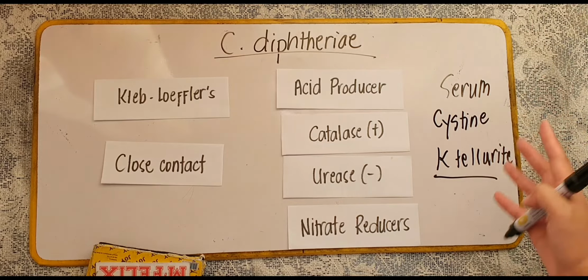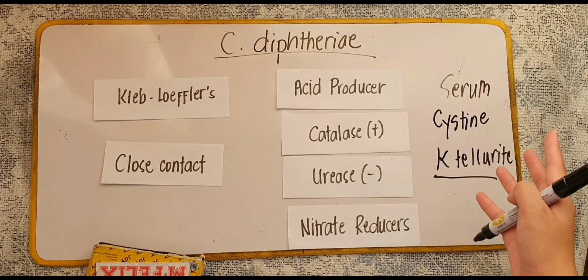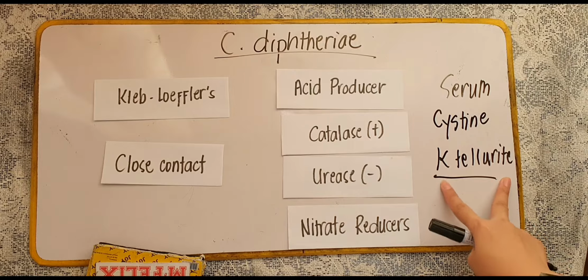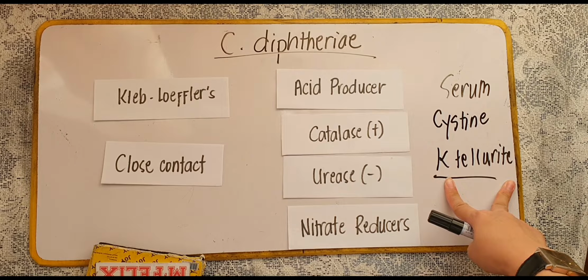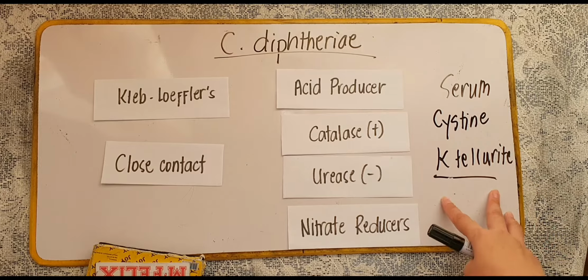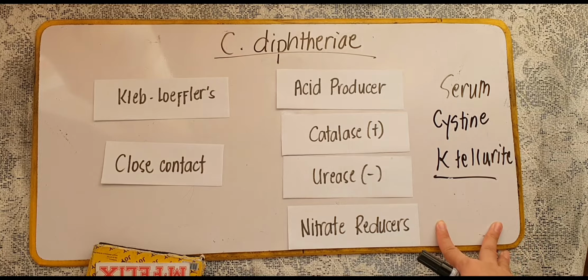All of these supplements, kailangan mo idagdag sa culture media natin for the enhancement of the growth of this organism. Okay, so kailangan nila ng serum, cysteine, as well as potassium tellurite.